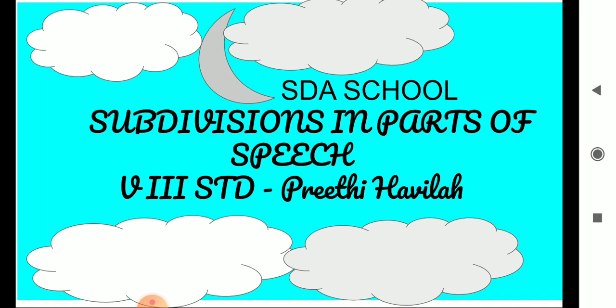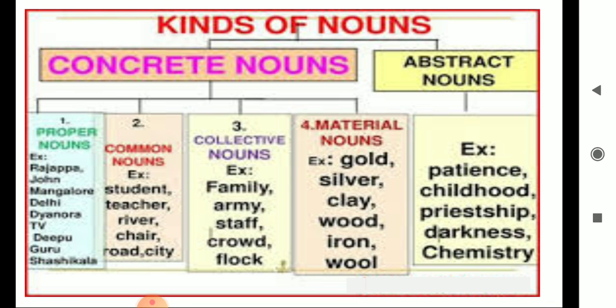So, we saw that there are 8 parts of speech, and they are noun, adjective, verb, adverb, pronoun, preposition, conjunction, and interjection. So, in today's class, we're going to see the kinds of nouns. So, what are nouns? Nouns are basically naming words. Name of a person, place, animal, thing.